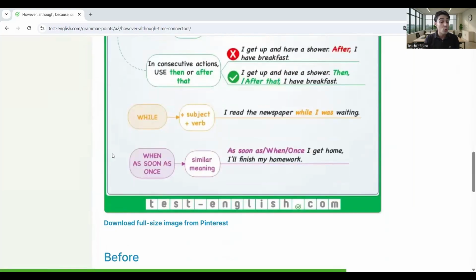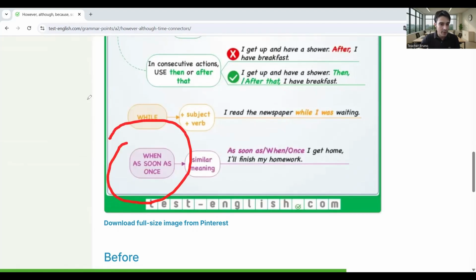Another variation is while, but while is about simultaneity. I read the newspaper while I was waiting. So these two actions happened simultaneously, while.